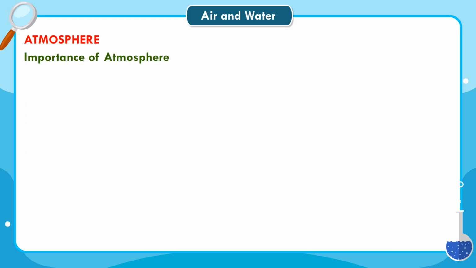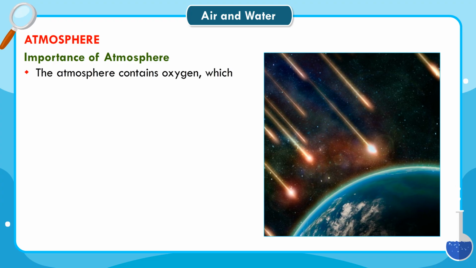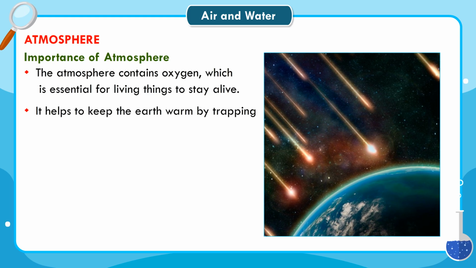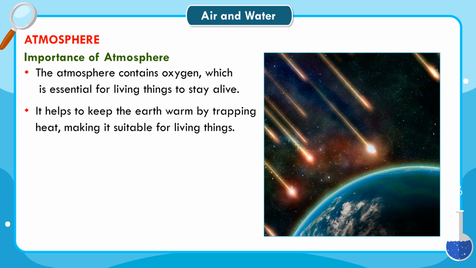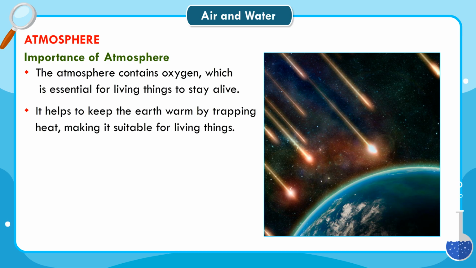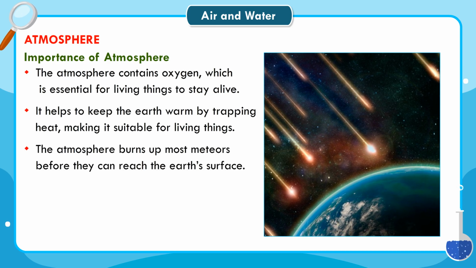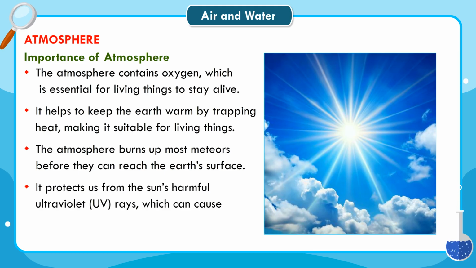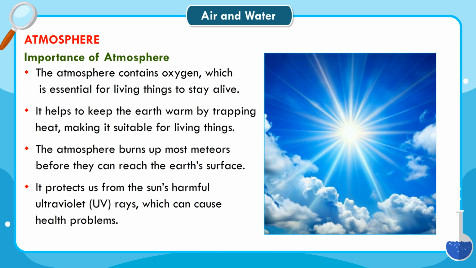Importance of atmosphere. The atmosphere contains oxygen, which is essential for living things to stay alive. It helps to keep the Earth warm by trapping heat, making it suitable for living things. The atmosphere burns up most meteors before they can reach the Earth's surface. It protects us from the sun's harmful ultraviolet UV rays, which can cause health problems.